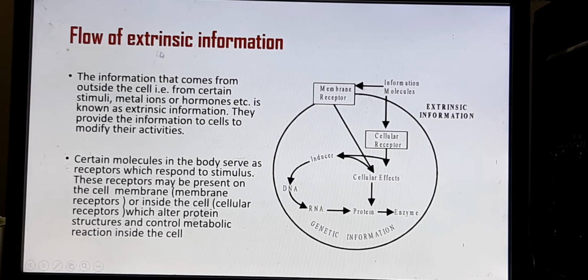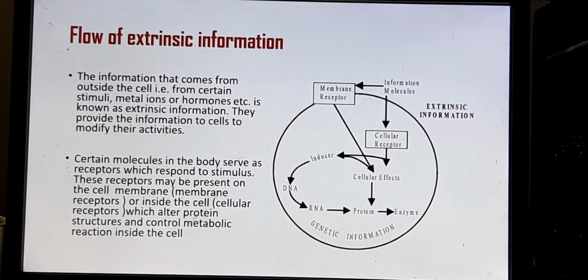And then there is also a flow of extrinsic information. Just like whenever there is an external change, we call it a stimulus, and we are able to sense that. In the same way the cell is also able to sense any information that comes from outside, and then it takes steps accordingly.